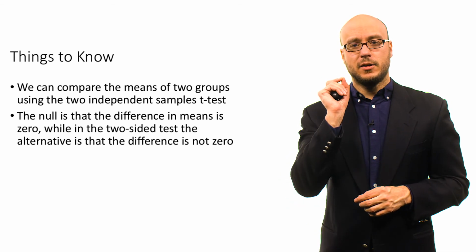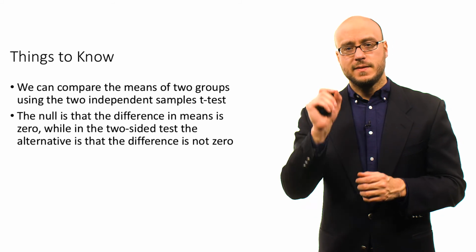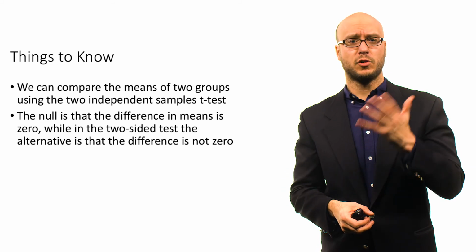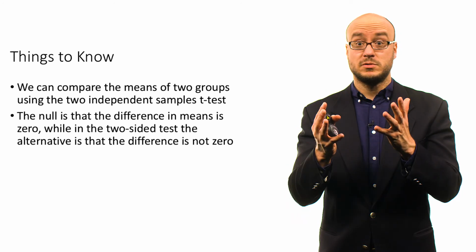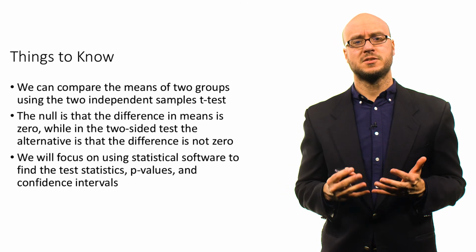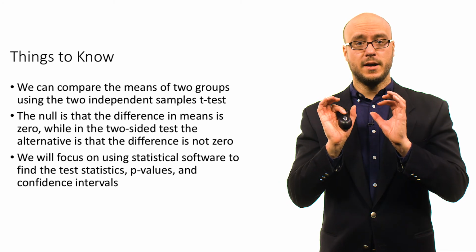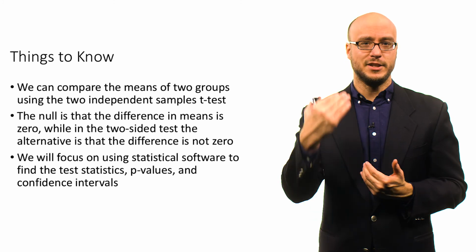And then for the alternative, in this course we're going to focus on a two-sided alternative. That alternative is simply that the difference is not 0. That suggests that the mean of group 1 might be larger or might be smaller than that of the second group. But the whole point is that they're different. And for this course, we will focus on using statistical software to find the test statistics, the p-values, and confidence intervals for this two independent samples t-test, in which we're trying to make an inference about these two population means. And with that, we conclude this discussion of comparing two means.